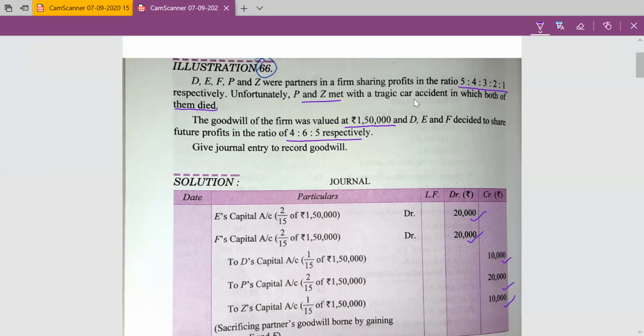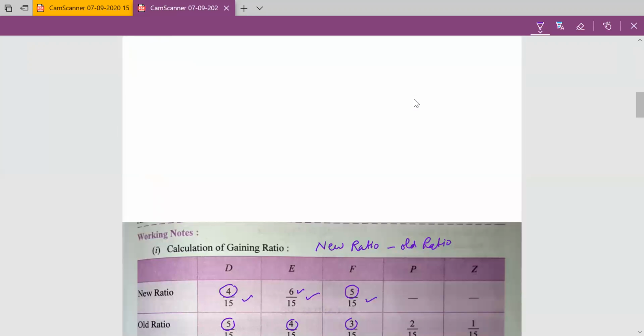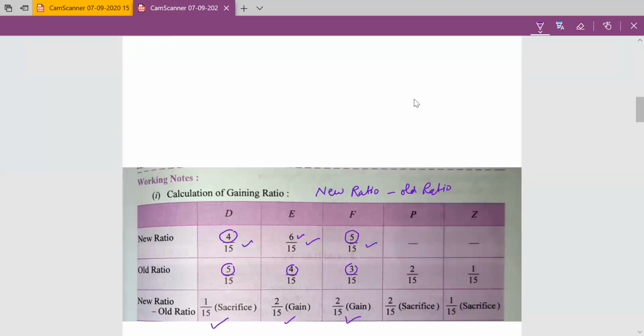For this, we will calculate the gaining ratio, and the gaining ratio is calculated by applying the formula of new ratio minus old ratio. New ratio of D, E, and F is 4/15, 6/15, and 5/15. And old ratio was 5/15, 4/15, 3/15, 2/15, and 1/15.